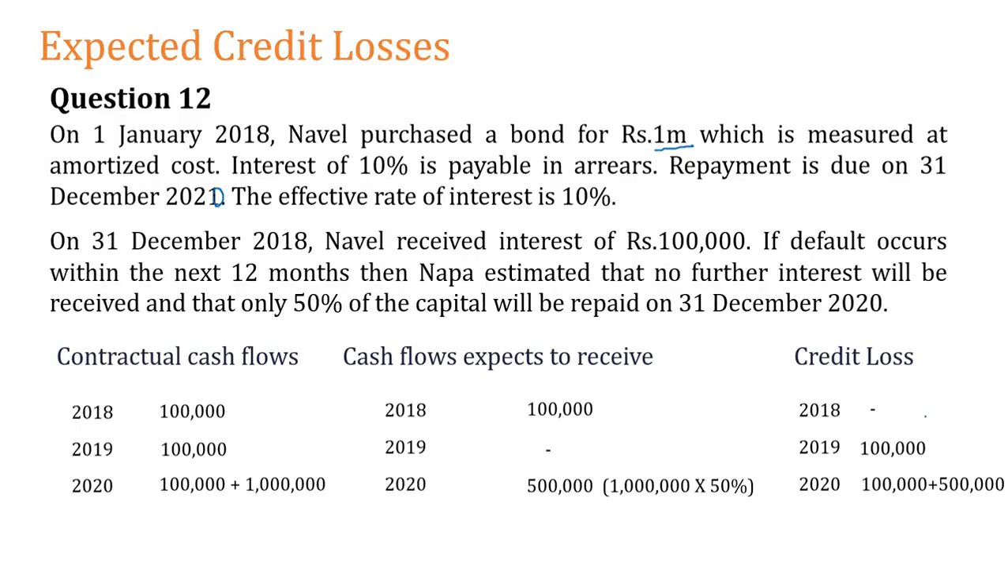These are the credit losses, right? These are the credit loss cash flows. There is no credit loss in the first year. In the second year, we are not going to receive 100,000. In the third year, we are not going to receive 500,000, right?